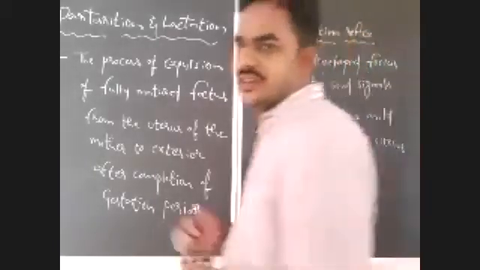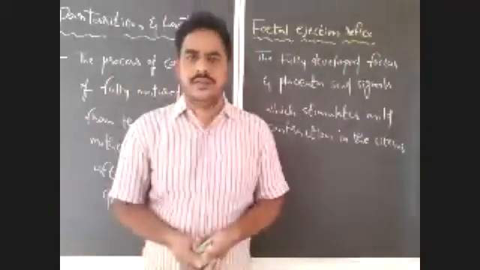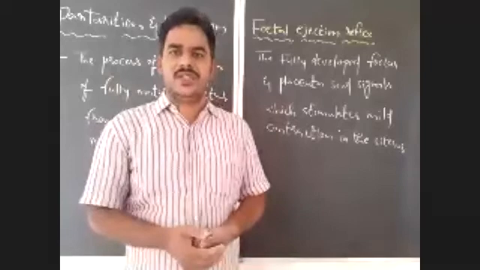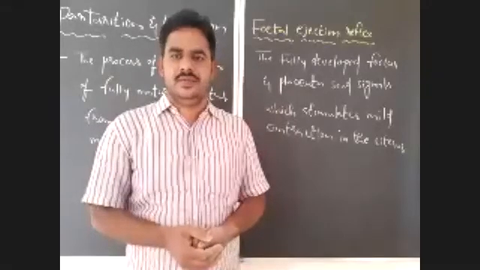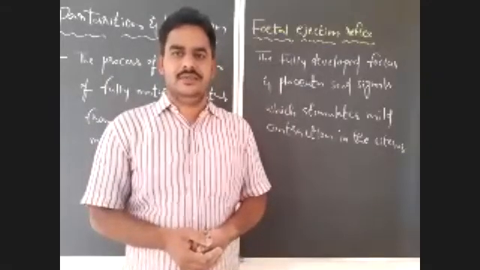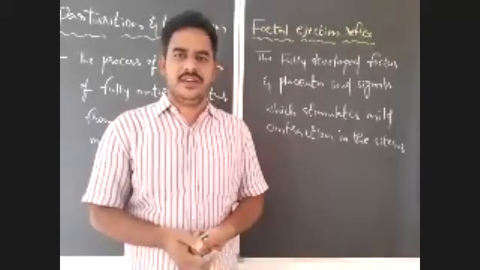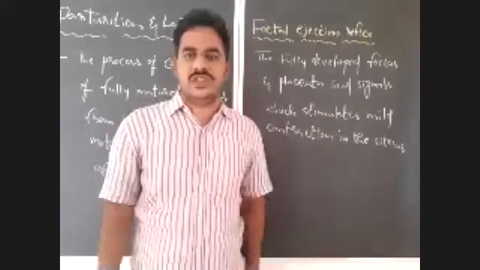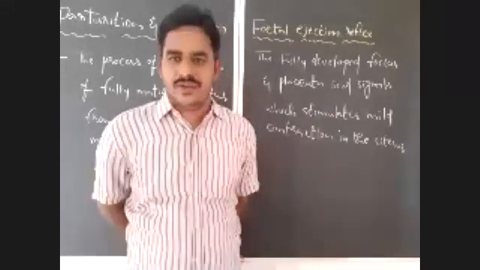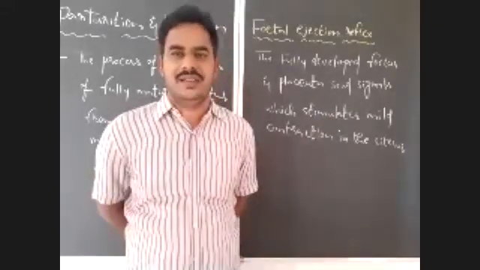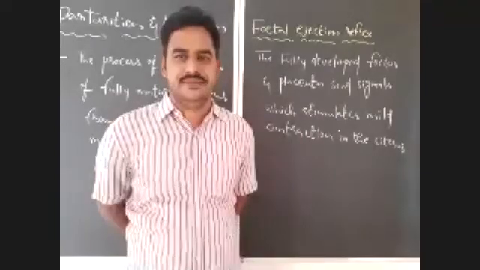So actually, who notices the completion of the gestation period? How will the mother get the idea that the gestation period is complete? That is by the fetal ejection reflex. So the fully formed fetus sends a message to the mother in the form of a nerve signal. Is it clear?